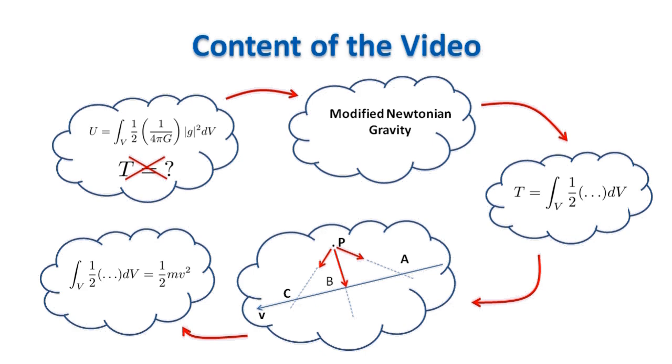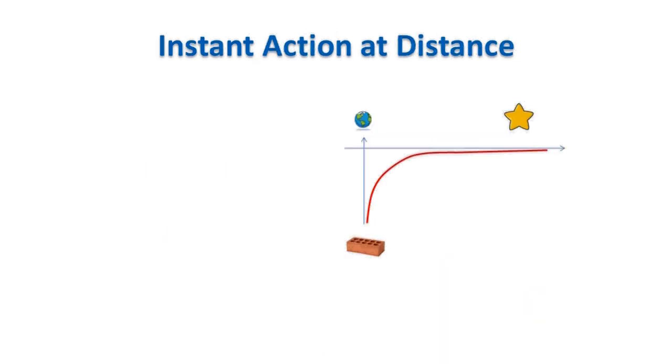This is not a standard approach you find in books, but bear with me up to the end and decide for yourself if what I say can possibly make sense. In Newtonian gravity, if we move a mass in the solar system, the effect on the gravitational potential of this action is seen immediately in the whole universe.